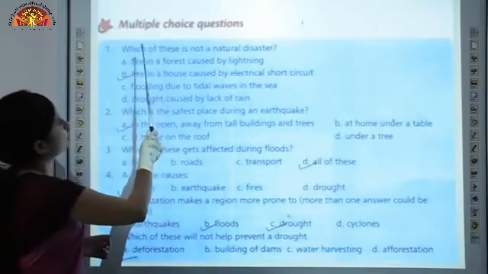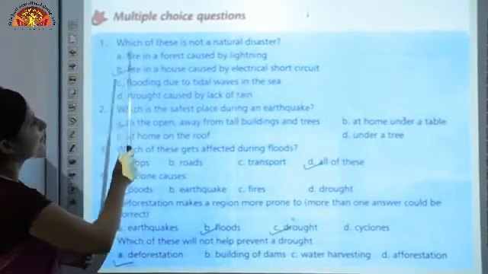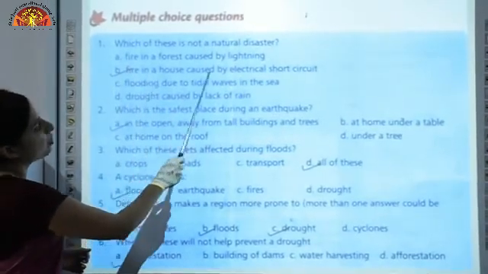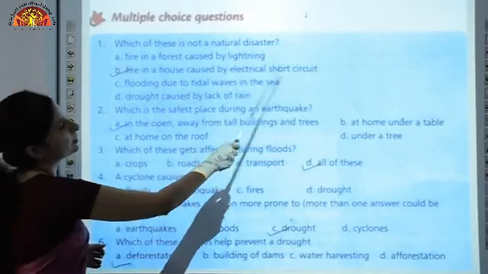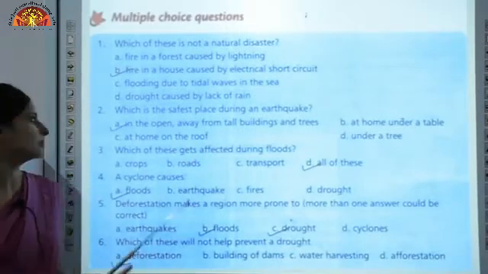Multiple choice questions. Which of these is not a natural disaster? B is the correct answer. Fire in a house caused by electrical short circuit. This is not a natural disaster as it is not caused by nature.